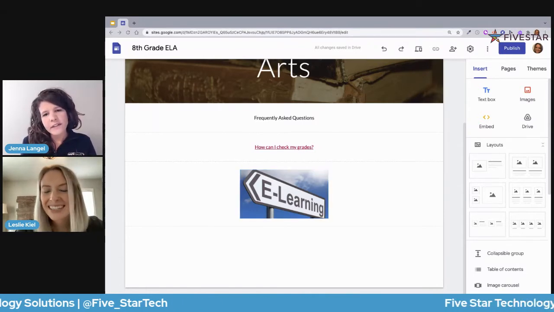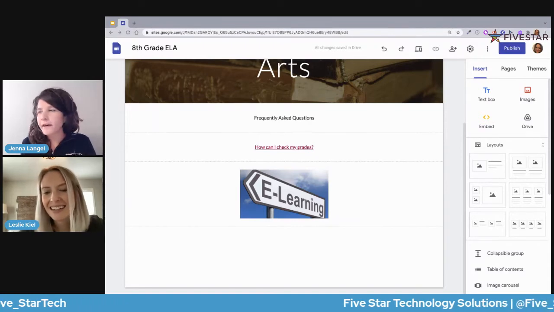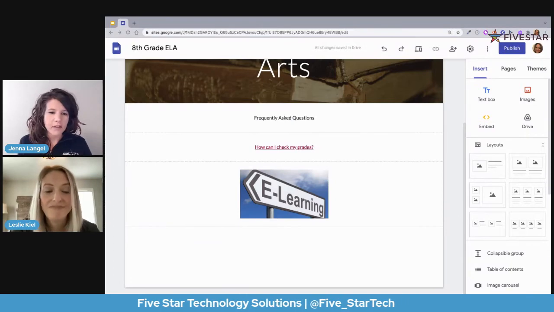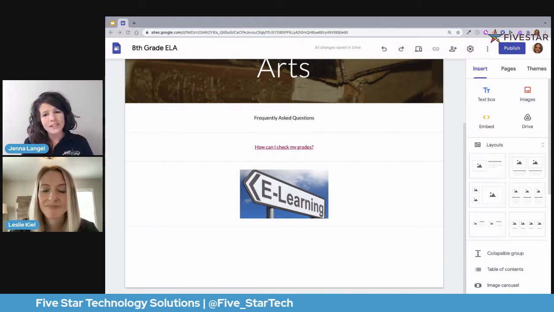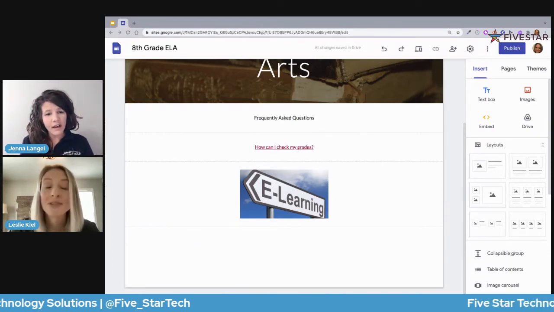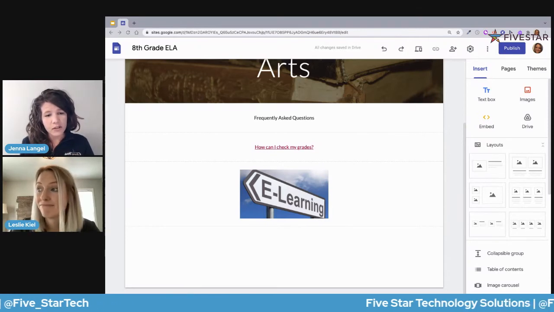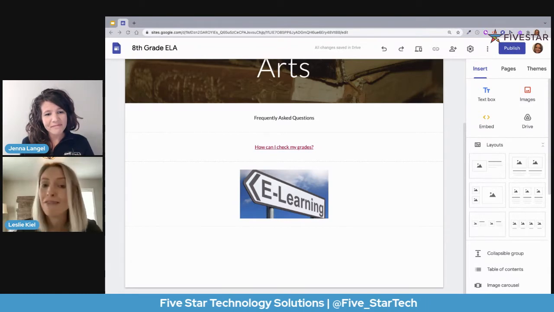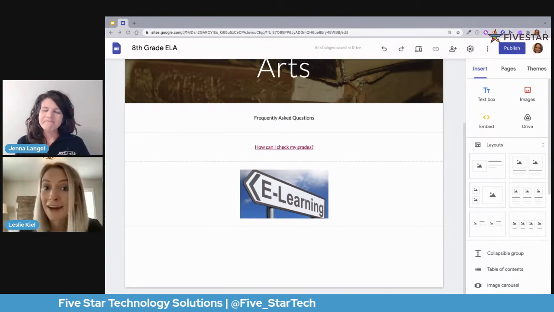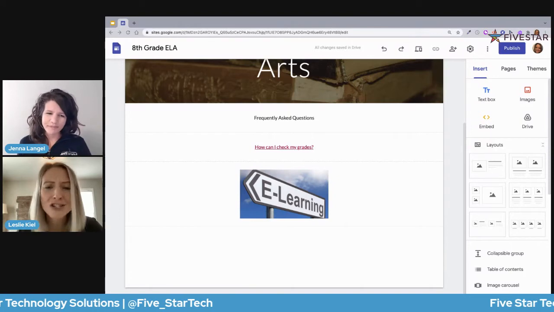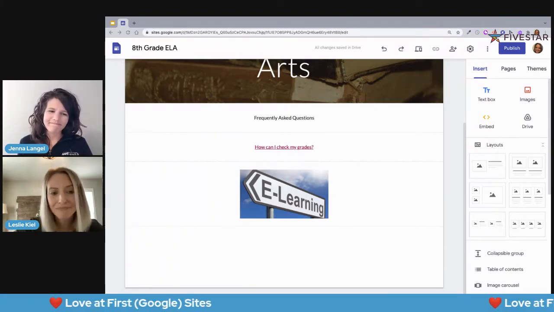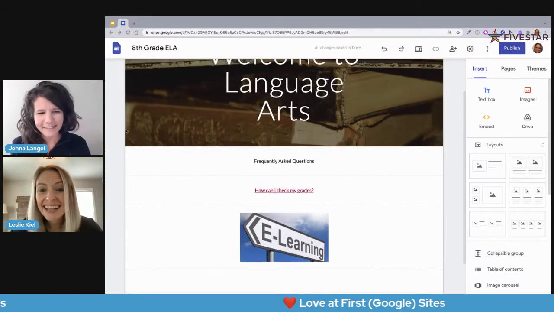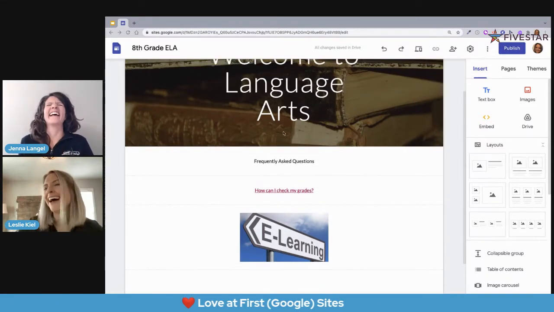And Leslie, I know this is for 8th grade ELA, but I'm thinking about younger students, or perhaps students that are special education learners, or even our English learners that need those visuals. I love the hyperlinking to an image. That's fantastic. Yep, absolutely. All of those types of learners, and honestly, of all ages, no matter the ability level, sometimes it's just nicer to click on that image. Mm-hmm. Even for me. Oh yeah, even for us.